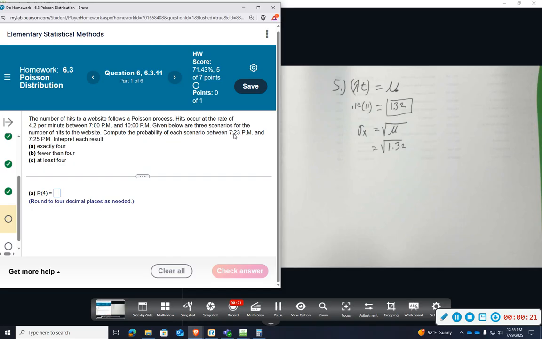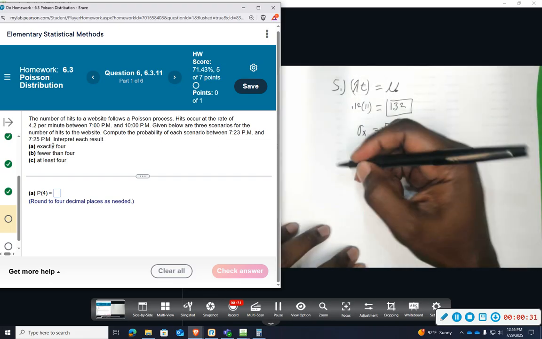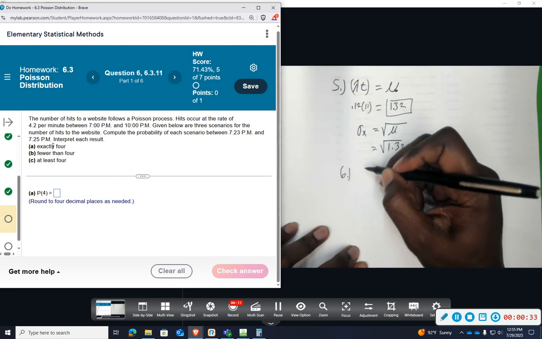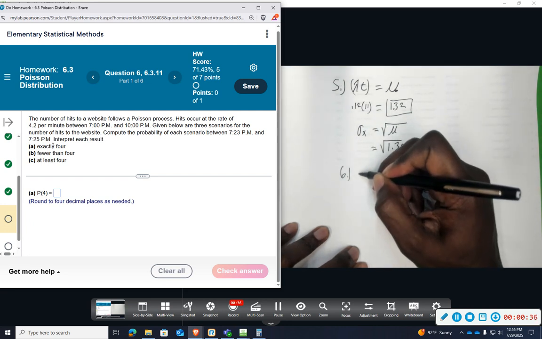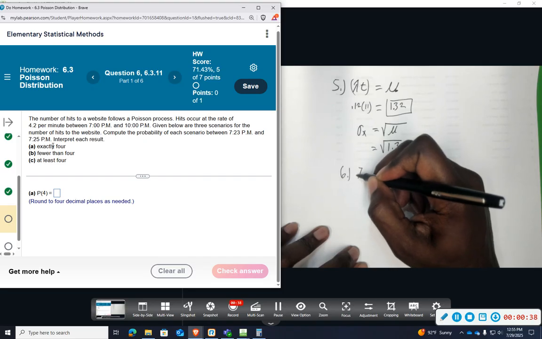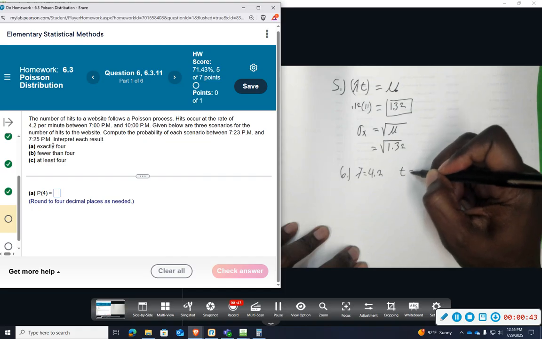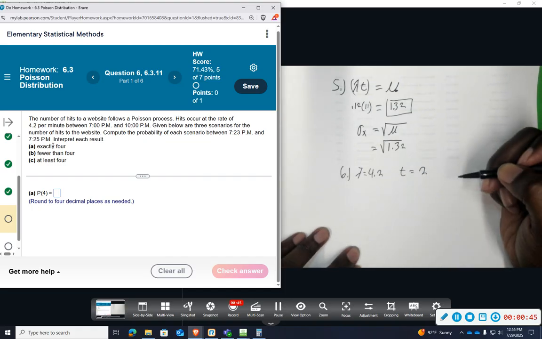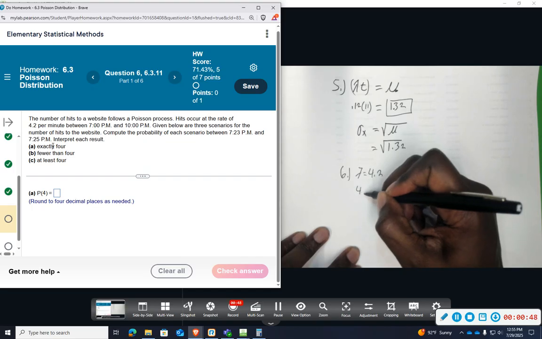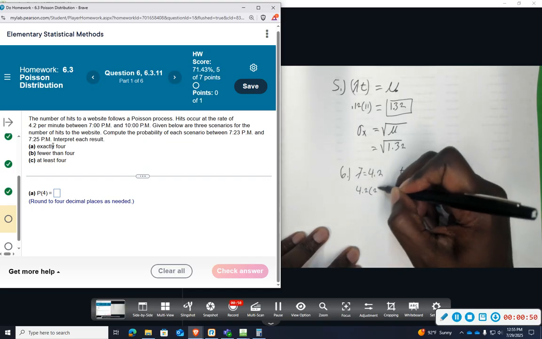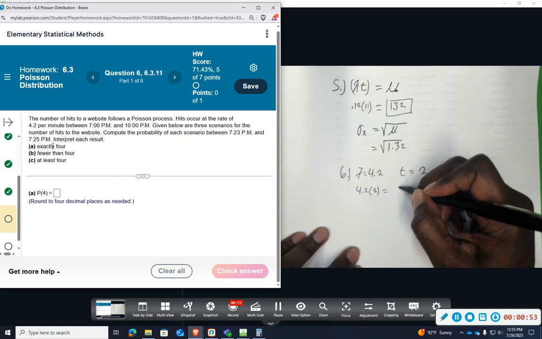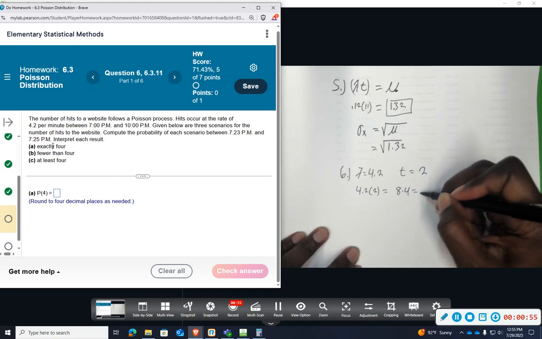So between 7:23 and 7:25, that is a 2-minute interval. Okay, in this case they're giving us lambda. Whenever you see that "per", they're telling us lambda is equal to 4.2, and our time interval is 2 minutes, and it's 4.2 per minute. So we need to get our mean. We're going to multiply those, and it's going to give us 8.4 is our mean.